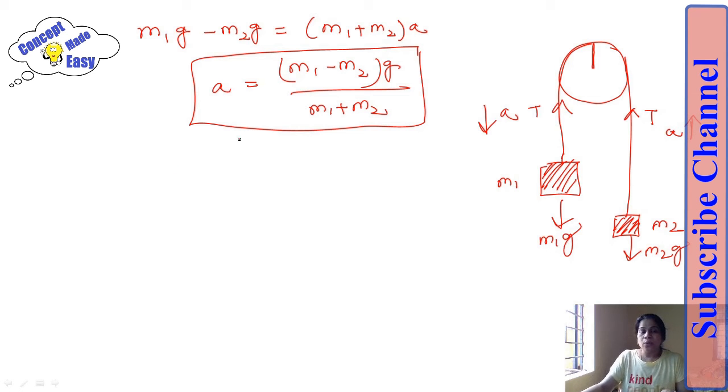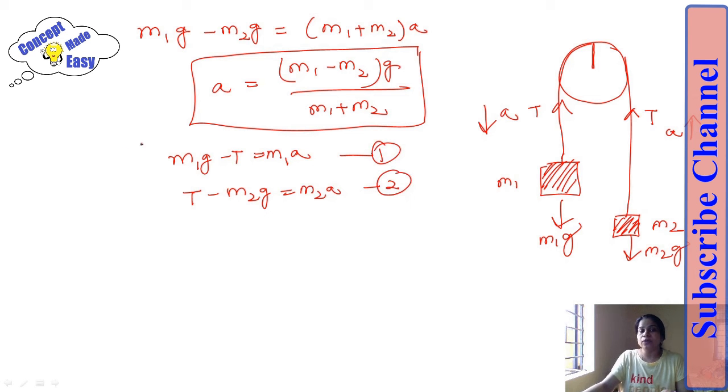So now the equations I already derived are: equation 1 is m1g minus T is equal to m1a. Similarly, equation 2, T minus m2g is equal to m2a. Okay, this is my equation 1, this is my equation 2. Using these two equations, I derived the equation for acceleration. This is my equation 3. Now I am deriving the expression for tension.